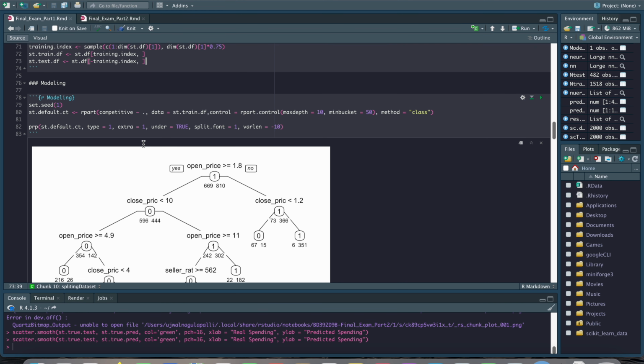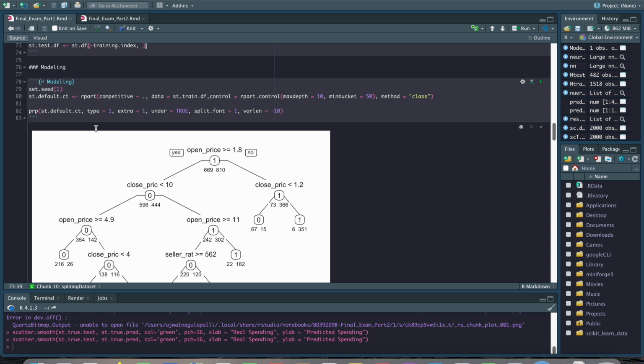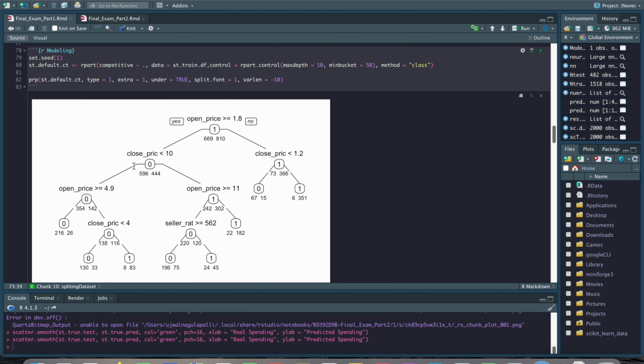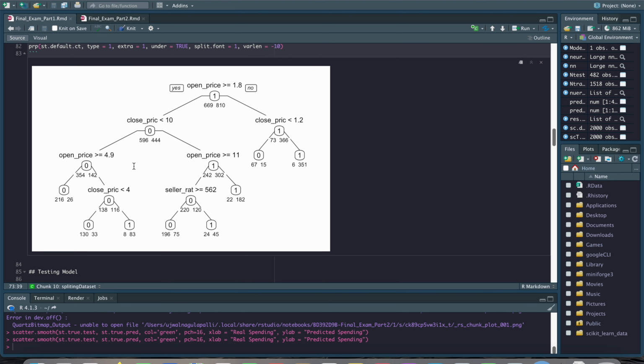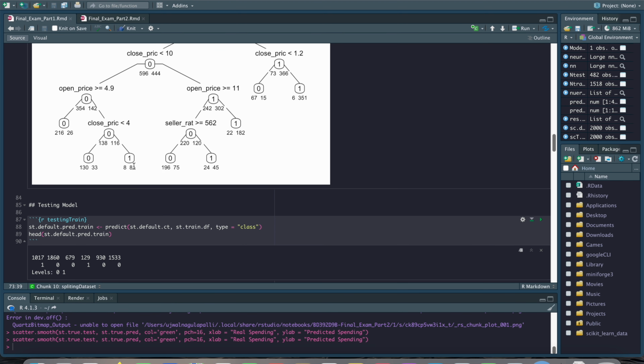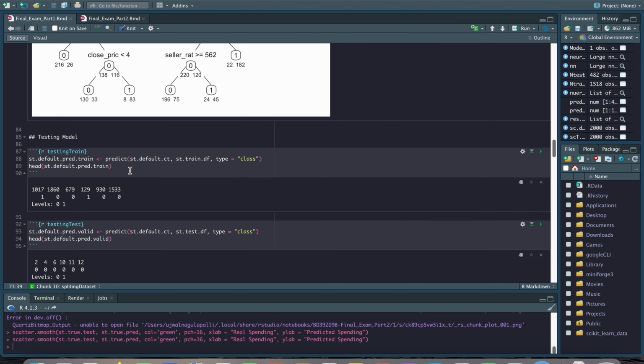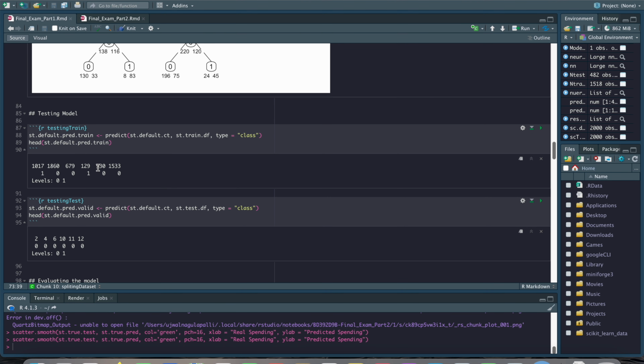Here it is the modeling part of part 1, where we have used a decision tree, and in the pictorial representation you can clearly see the classification model using the decision tree. Next, we tested the model. We used the predict method for testing the model.